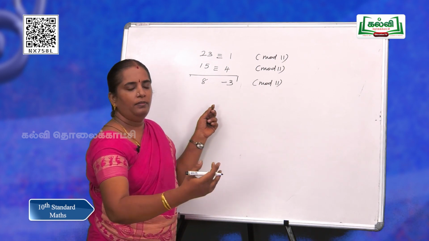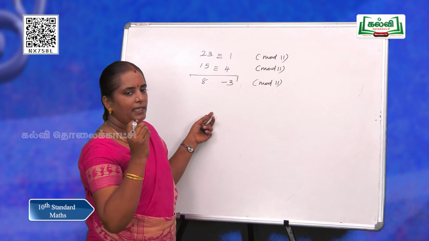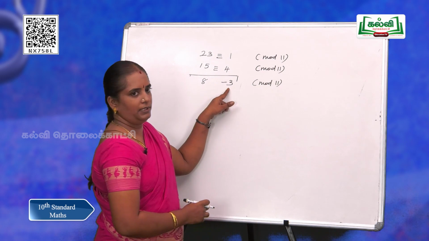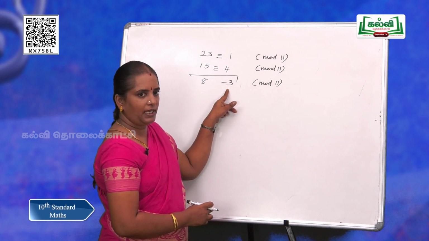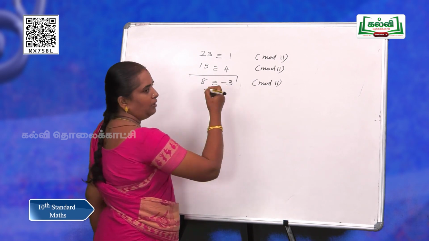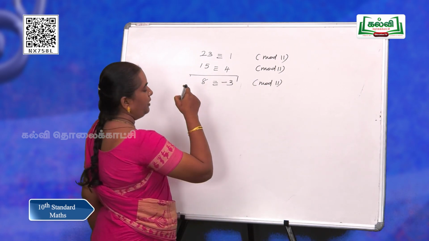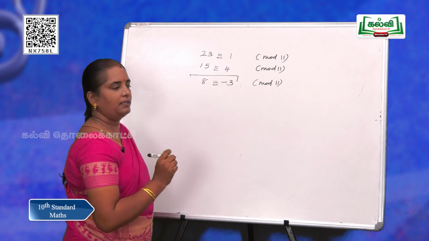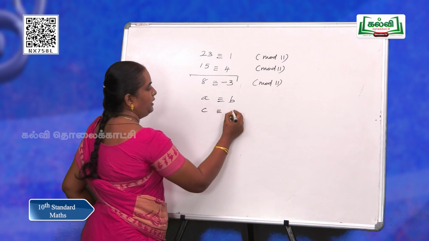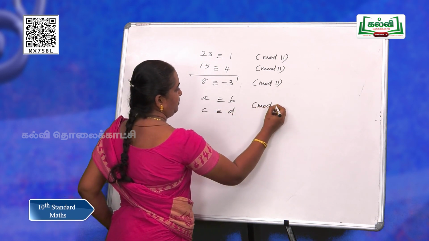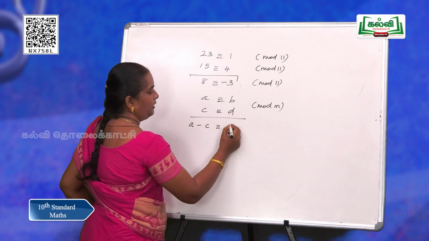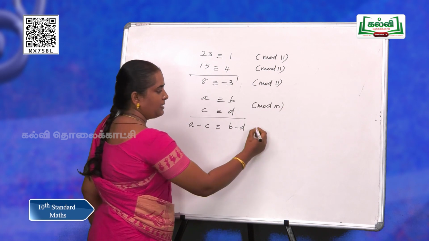If you go forward to get the least non-negative number, we have to add 11 to this number. So, add minus 3 plus 11, yes, 8. So, these are congruent. So, for minus also this works great. So, A is congruent to B and C is congruent to D mod M means we can subtract: A minus C is congruent to B minus D for the same mod.